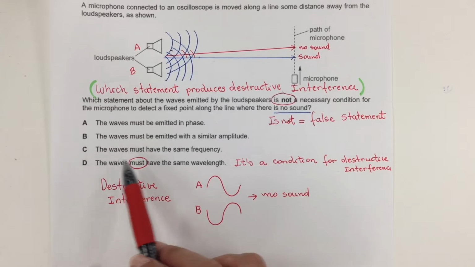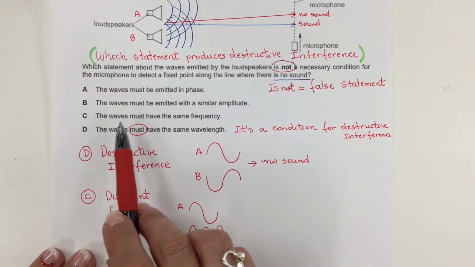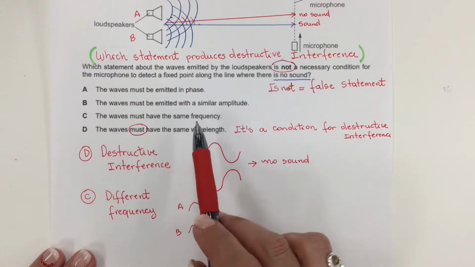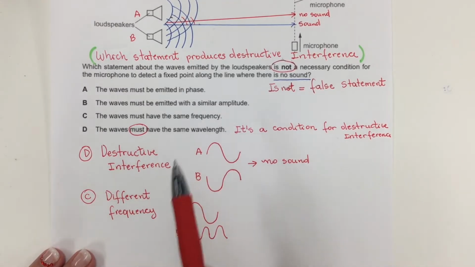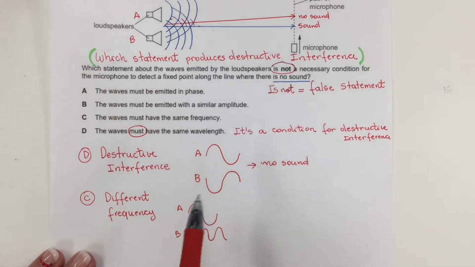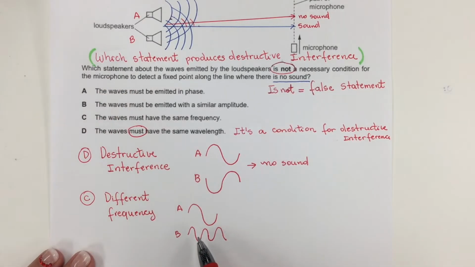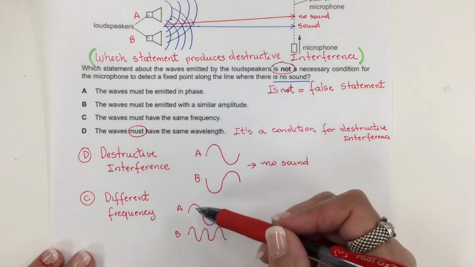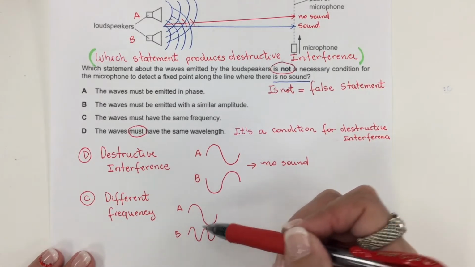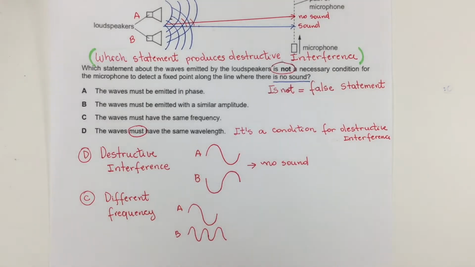Option C, the waves must have the same frequency. To answer this question, let's look at the opposite. What would happen if speaker A produced this frequency, and speaker B a greater frequency? When we add those two waves, it's not going to produce destructive interference.